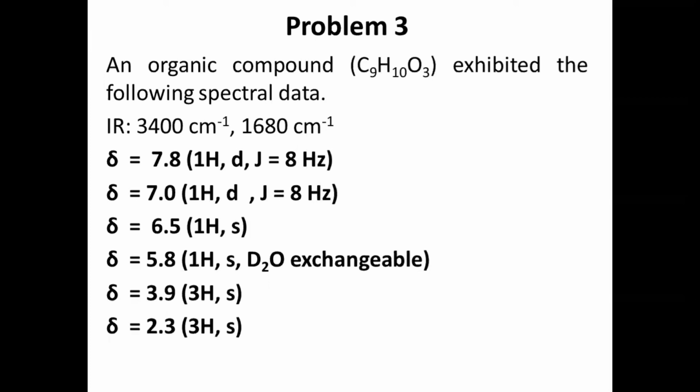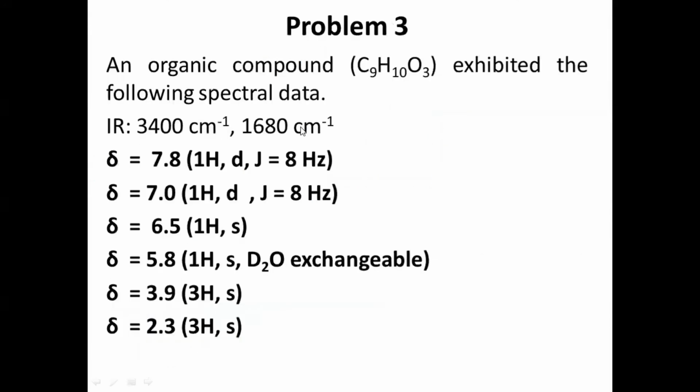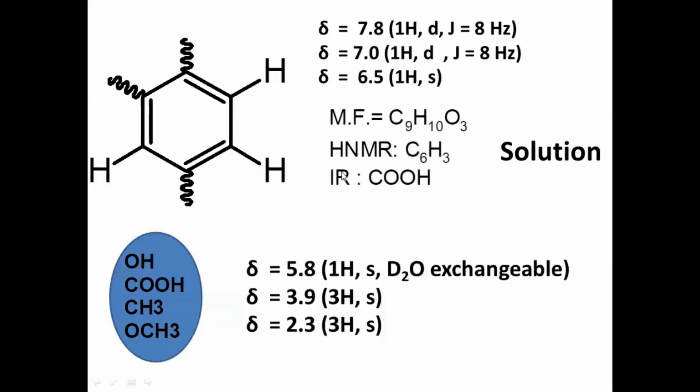Now let us see, by seeing the 3 signals, we are predicting the benzene ring is like this. Skeleton of the compound is like this. Hydrogen, hydrogen, and hydrogen. Because doublet, doublet, and singlet. By seeing the multiplicity, this hydrogen will give a doublet with this hydrogen, and one more hydrogen on the benzene ring is isolated.